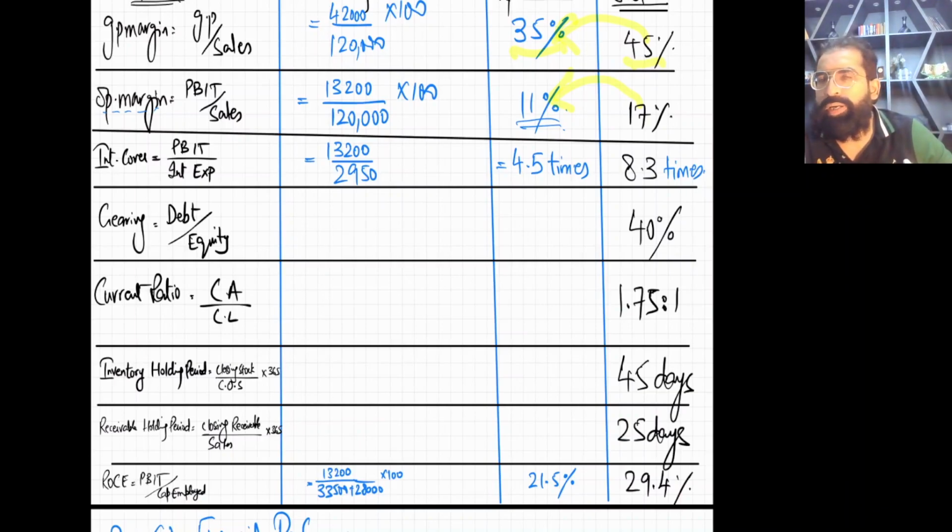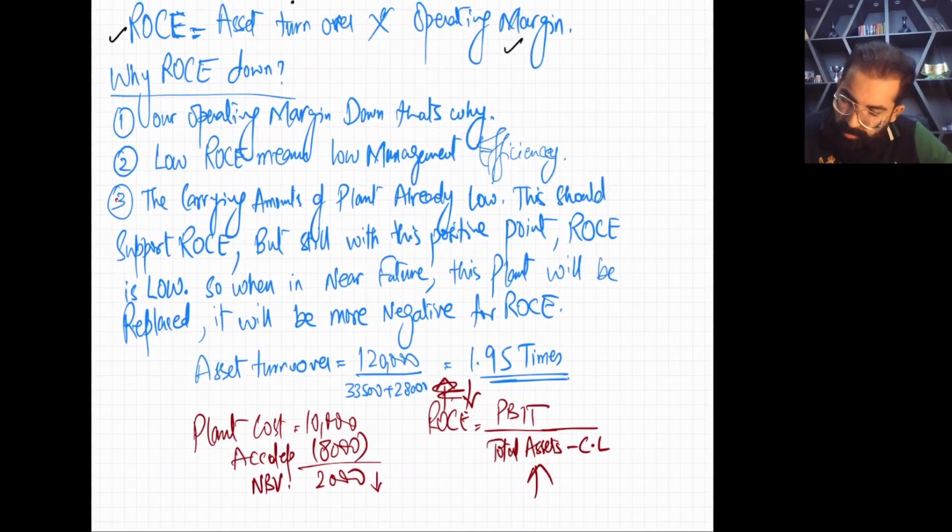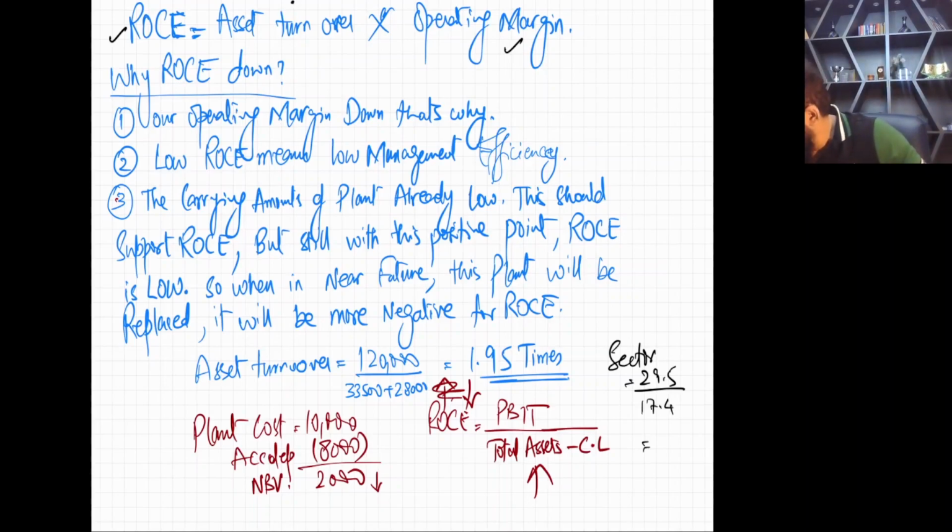Use your calculator: 29.4 divided by 17. You will get the asset turnover of the sector. This will be 1.72 times.